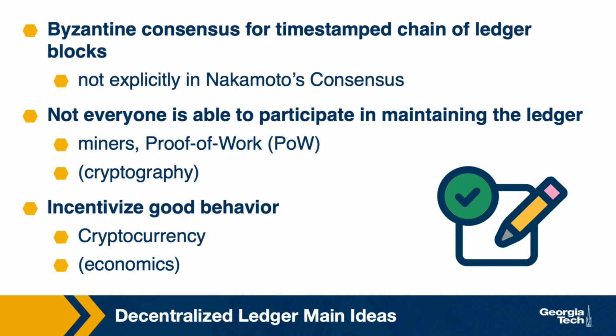Interestingly, the famous Bitcoin white paper by Satoshi Nakamoto, which introduced the Bitcoin concept, explicitly builds on prior work on cryptography, hash chains, incentive structure, proof of work, and other concepts, but not necessarily explicitly on the solutions for Byzantine fault tolerance from distributed systems that we looked at.